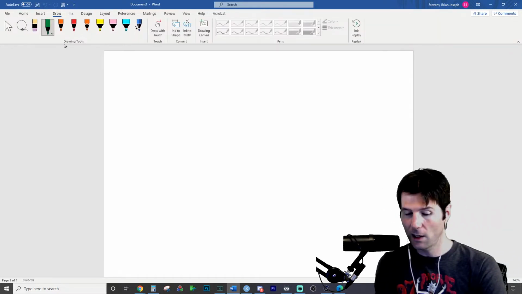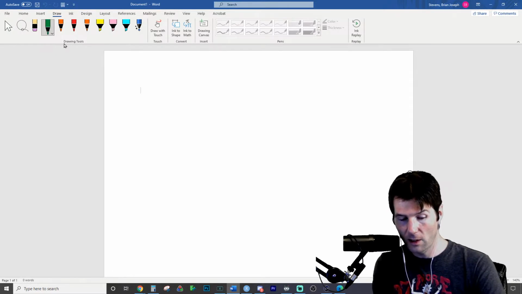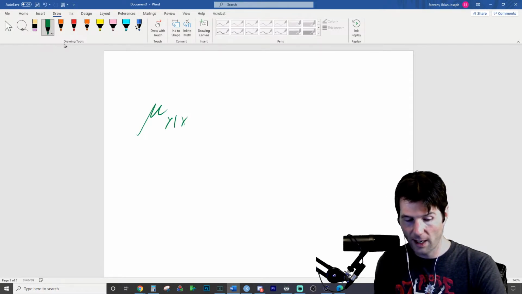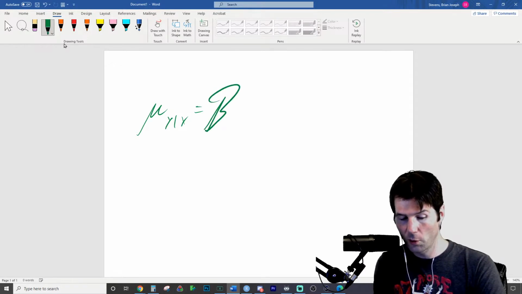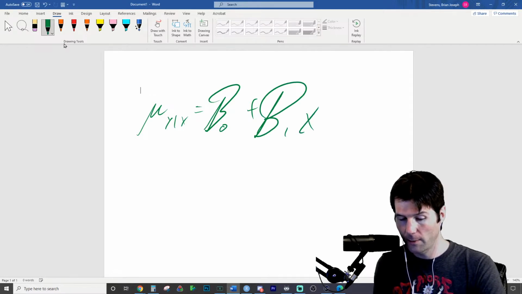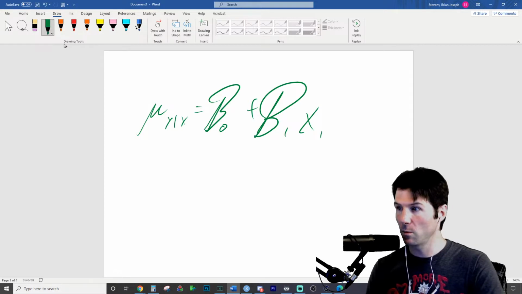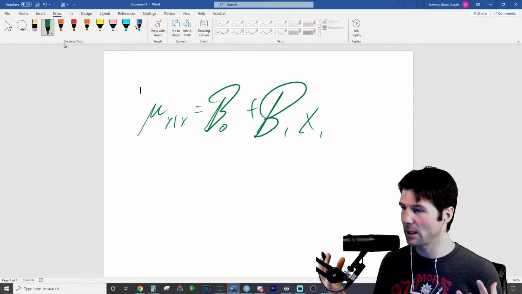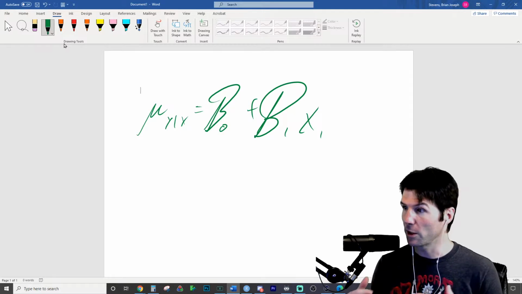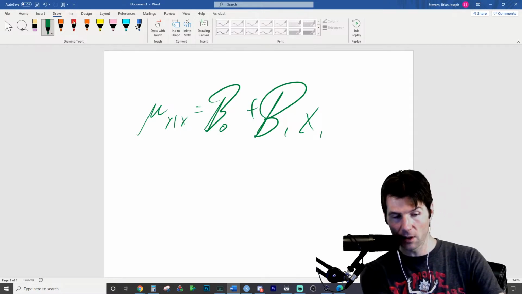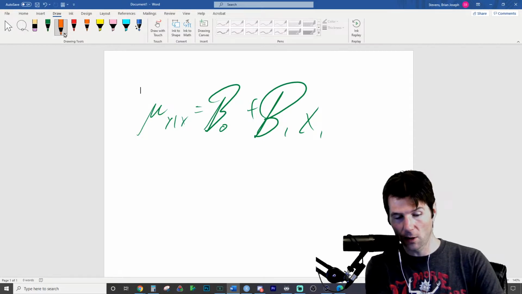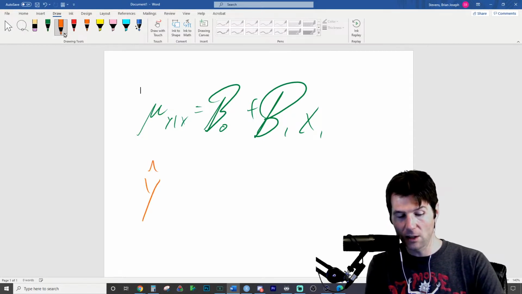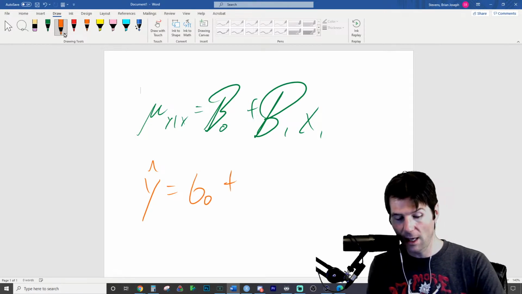They are talking about the following. They're talking about the mean of Y given some X is equal to the true intercept plus the true slope times the X1 variable. Very important right here. Now, we don't oftentimes use this because the truth is an unknown quantity. Unless we have the population, we'd never really know the truth. So our model creates estimates of these coefficients. What we use most commonly in our class is the predicted or estimated Y is equal to the estimate of the intercept plus the estimate of the slope times the X1 variable.